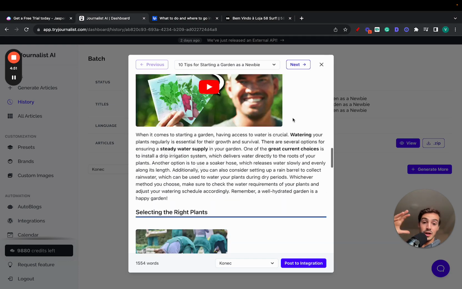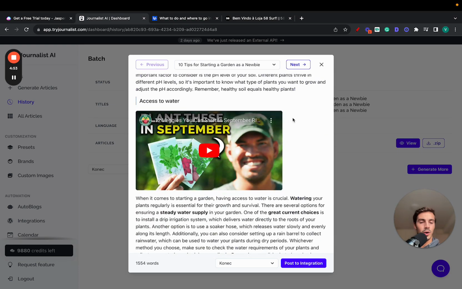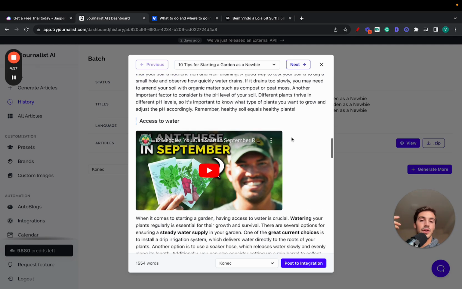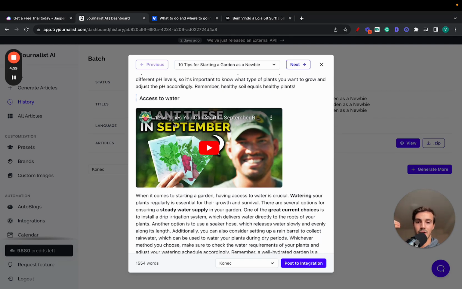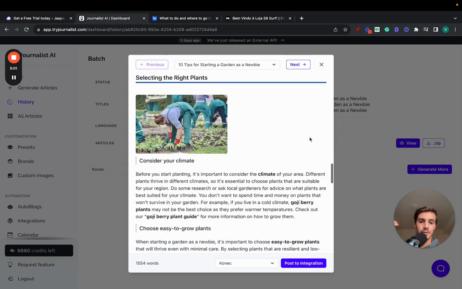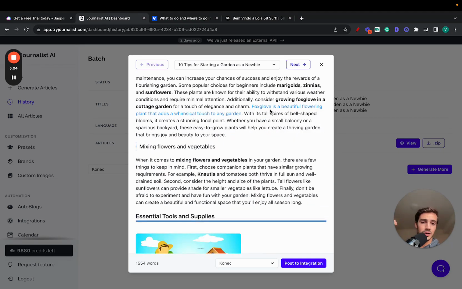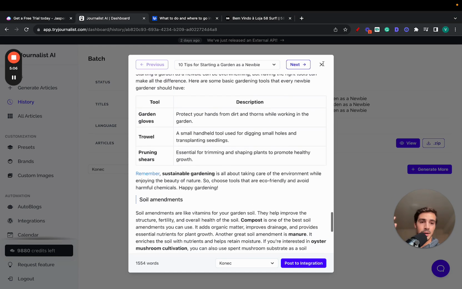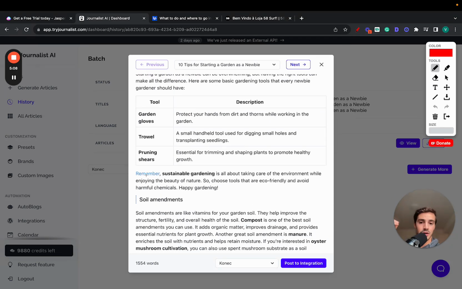So again, read through the article and find, what is the best video we can include here that's relevant to what this article is about. In this case, this is 12 veggies you can start growing in September, right? All the internal images, all the internal links, external links. By the way, what I mean by internal links is on this article, you should have links to other pages on your website, right? Or other blog posts you've written, right?